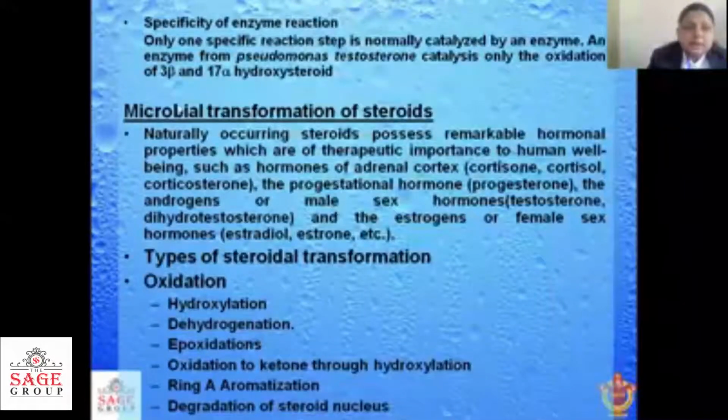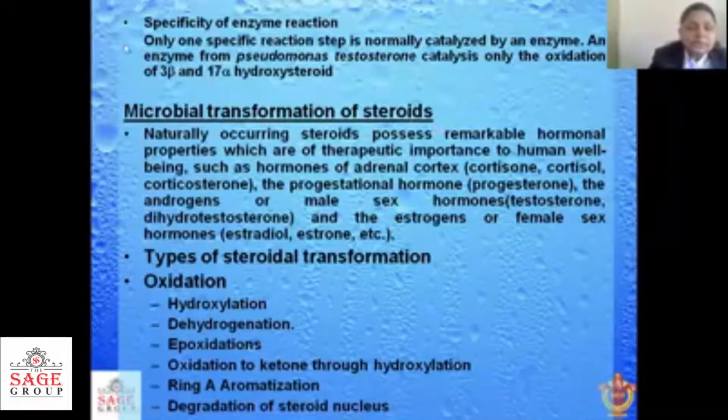We will directly see the microbial transformation of steroids. You know that steroids are important therapeutic agents. They can be used in rheumatoid arthritis, allergies, other inflammatory diseases, for contraception, and for hormonal insufficiencies.